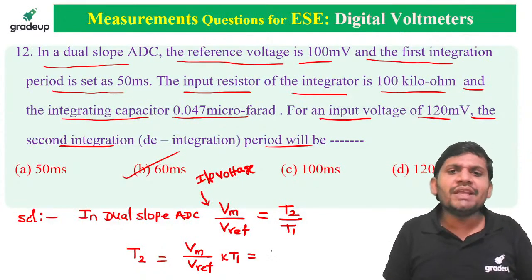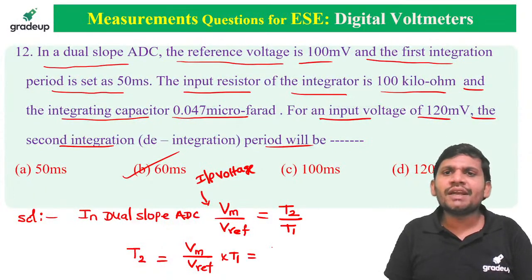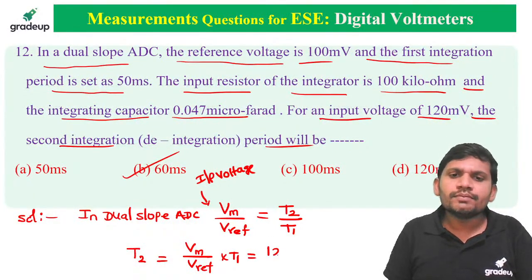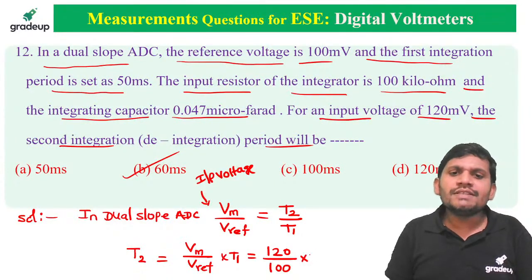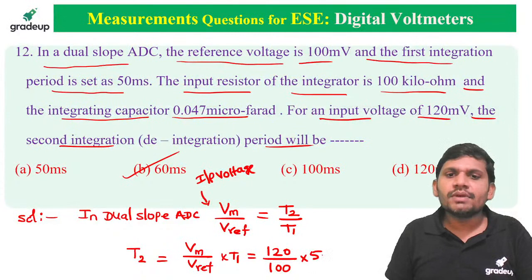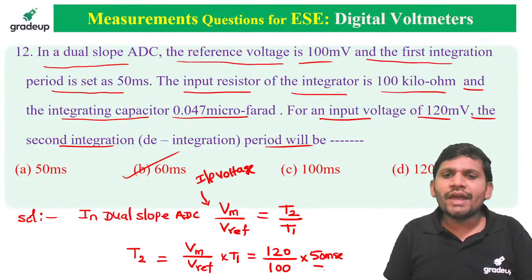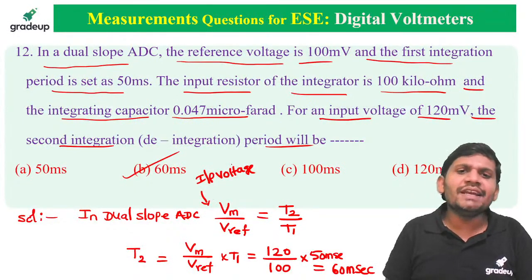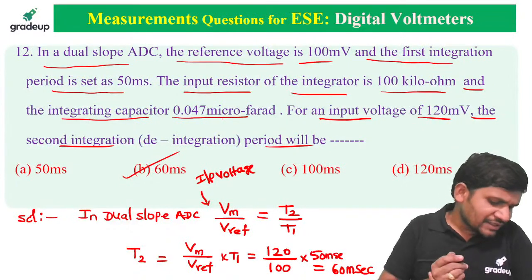How much Vm is given, friends? Please concentrate. 120 by how much V reference? 100. T1 is, sorry, how much is given? It's 50 milliseconds. Then we are getting 60 milliseconds. So what is the second integration period, sir? We are getting 60 milliseconds.